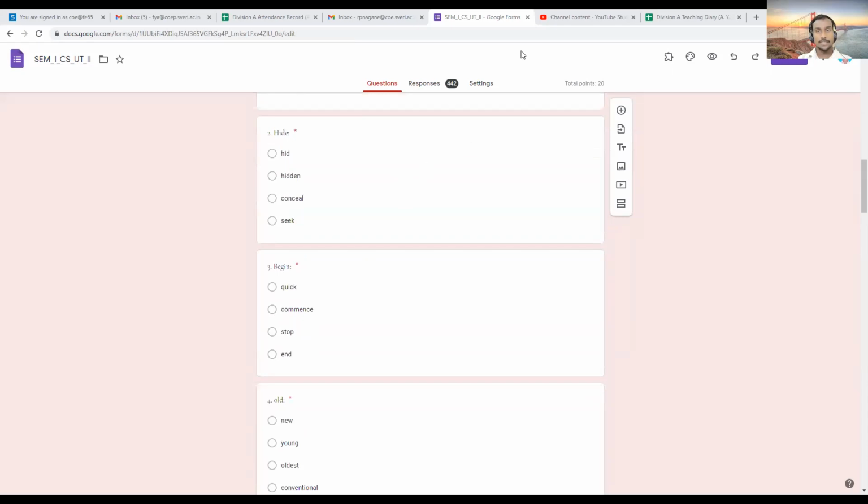The next one was hide. For hide, what do you think? Conceal. Hid, hidden, seek are not okay. Conceal means hide, so this is the synonym. Number three is begin: quick, commence, stop, end. Here commence is going to be right. Number four, old: new, young, oldest, conventional. Conventional.